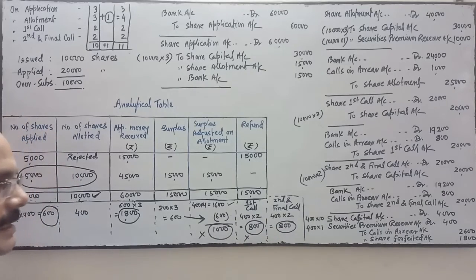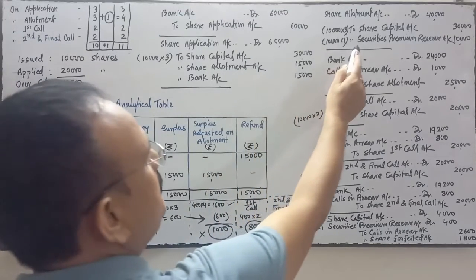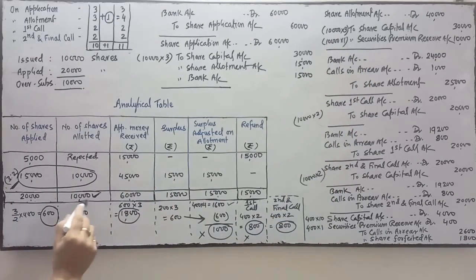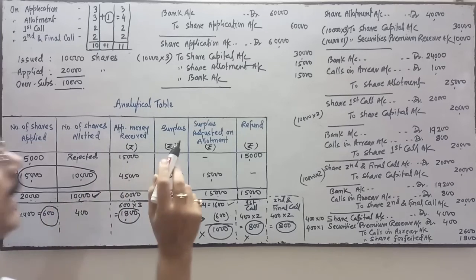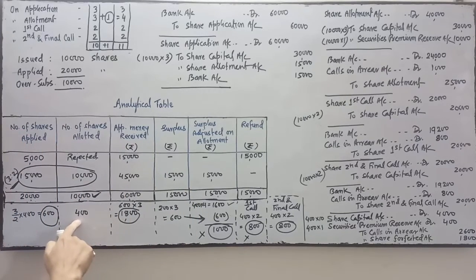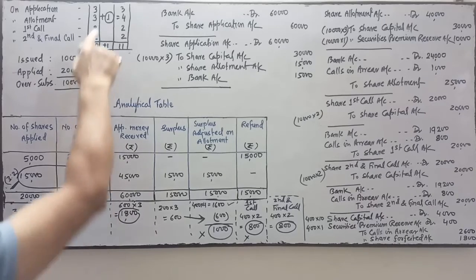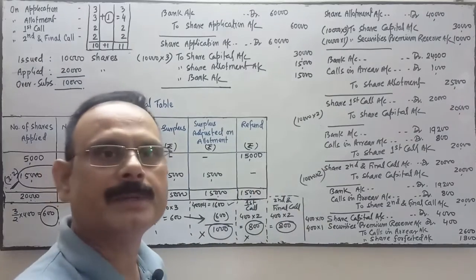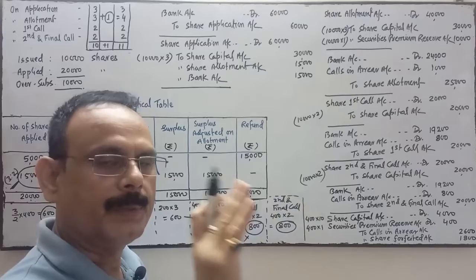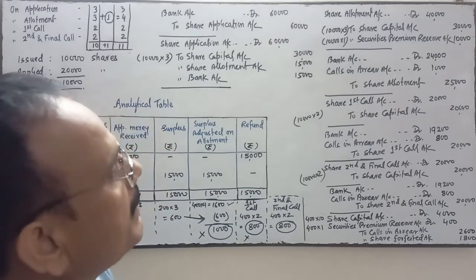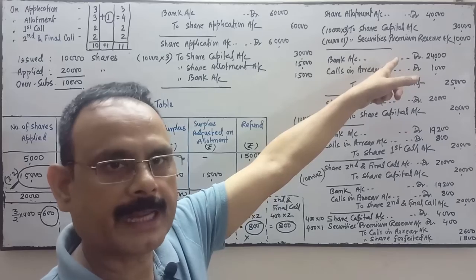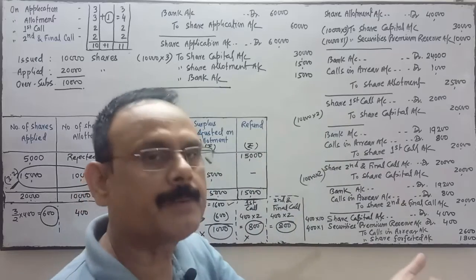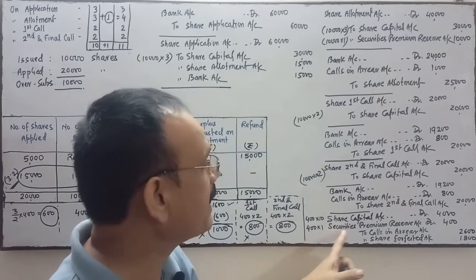Security premium reserve is cancelled because security premium reserve is credited over here for the 10,000 shares, and in these 10,000, these 400 are included. And he, whose share is going to be forfeited, has not paid the allotment money. And on allotment there is a ₹1 premium. So that premium, security premium reserve, will be cancelled. The reason is very simple, because security premium reserve is credited. It's a capital gain, but this is not earned by the company. That amount is not received by the company. So at the time of forfeiture, that will be cancelled by the company.